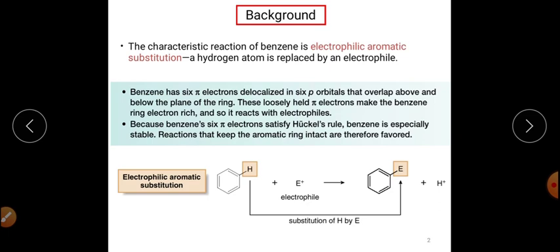When the word aromatic is attached before electrophilic substitution or whatever reaction we have, it means we are talking about that particular reaction with special reference to the aromatic system, just like benzene, because we have the simplest aromatic compound, benzene.